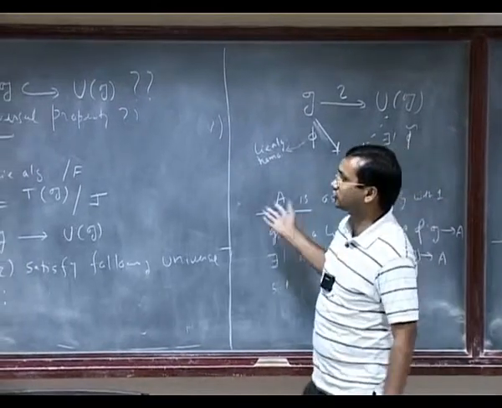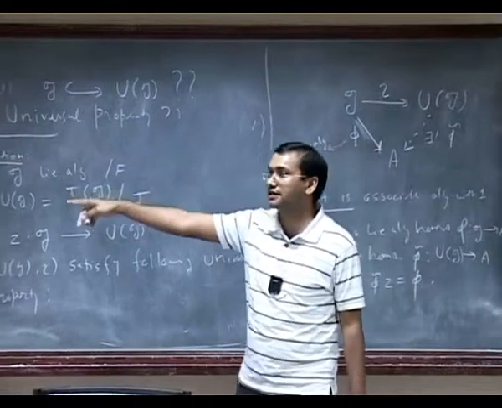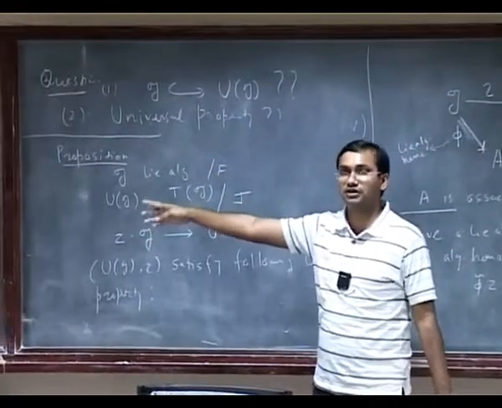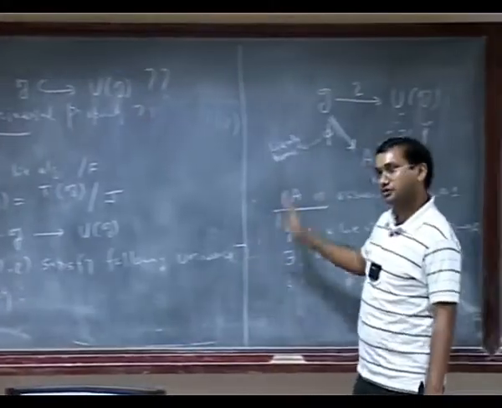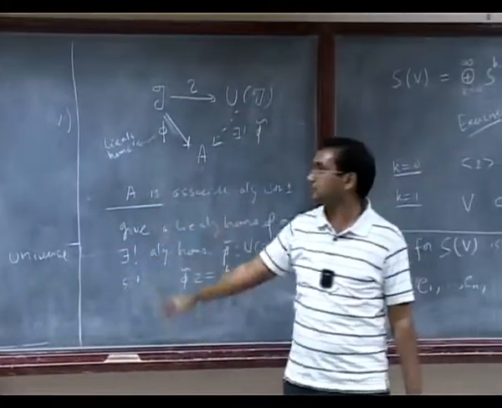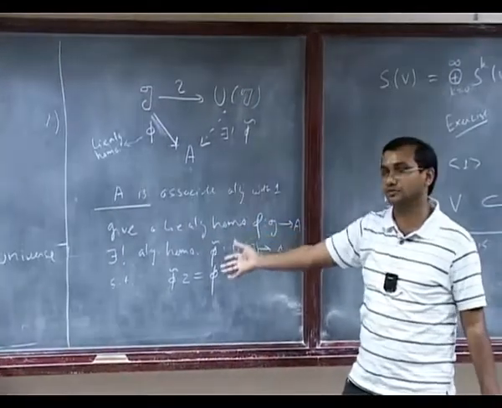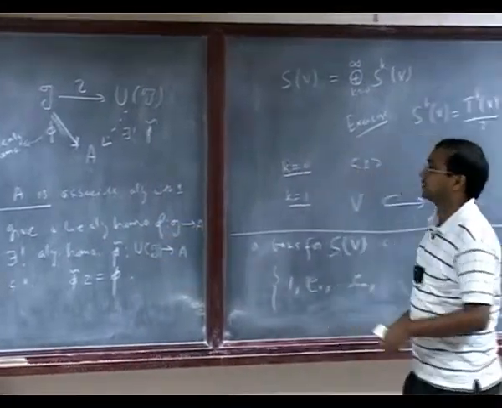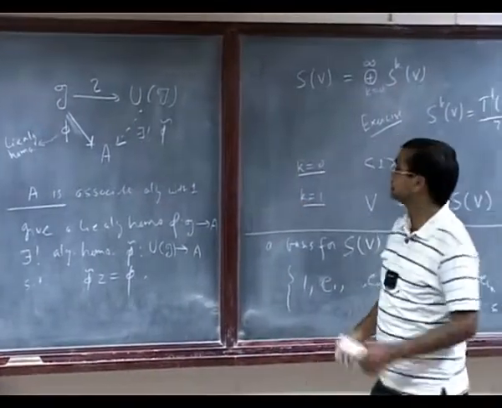So actually this is equivalent to the definition. Right now in fact we are proving one way, because I have defined UG as TG mod that two-sided ideal J. One should actually be able to prove it the other way around also. One can make this a definition and prove that there exists such an algebra with this property. And existence means exactly you have to put UG as that.